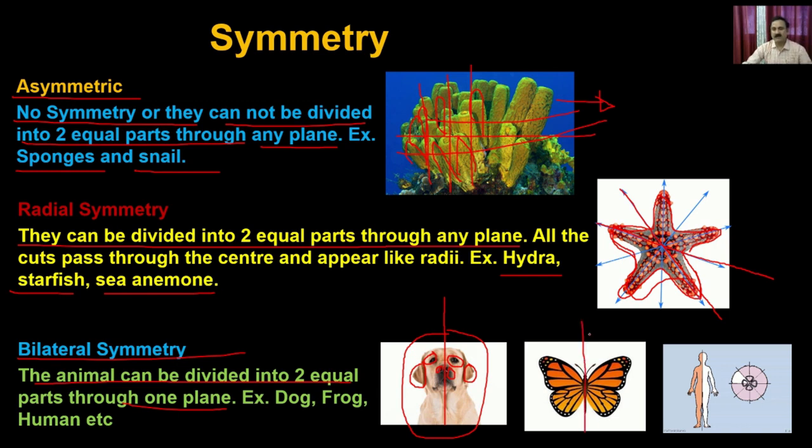Similarly, you can have the butterfly. In fact, most of the insects, whether it is a butterfly, mosquito, moth, or any kind, they all have bilateral symmetry because you are able to divide them from the center. For example, you can have one wing on this side, another wing on this side. Similarly, I have taken an example of a human being also. Human beings can also be divided from the center, and that's how the left side is identical to the right side, and that's how they also have bilateral symmetry.